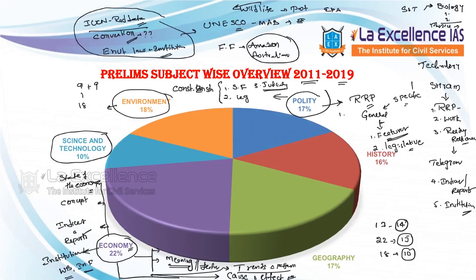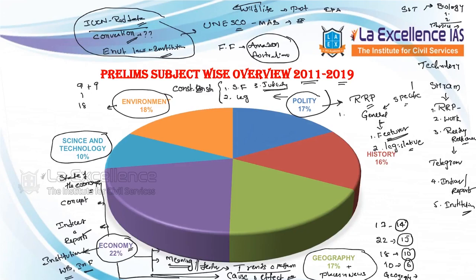So focus more on technology and less on science. And in science, focus on the most repeated areas. Out of these 10 questions, with some elimination techniques and common sense, we will be able to answer at least 6 to 7 questions. And the next is geography and history. Geography questions appear to be high in number because we clubbed geography together with places in news related to various international organizations and kept them in the geography category.